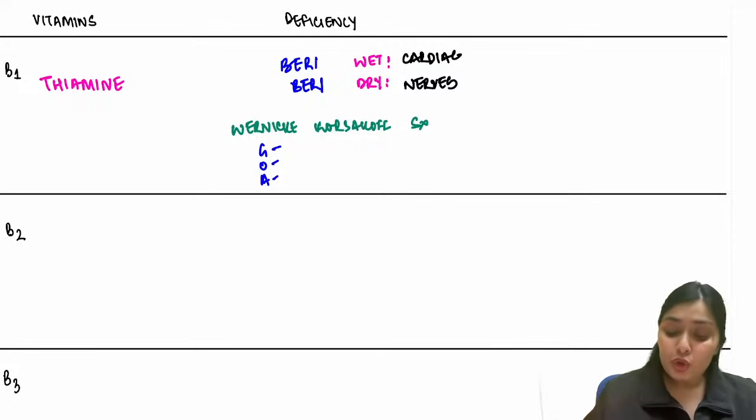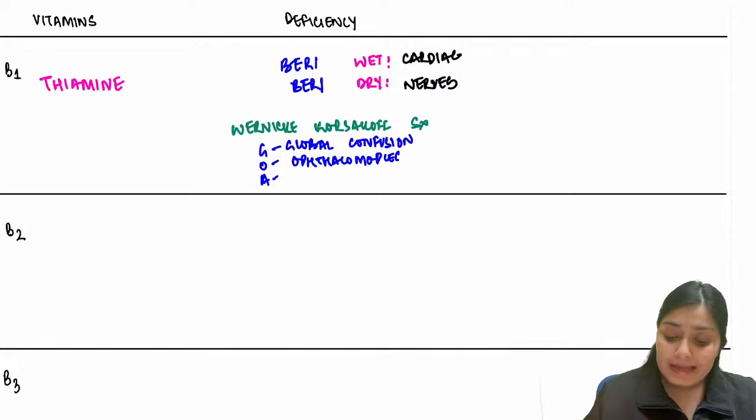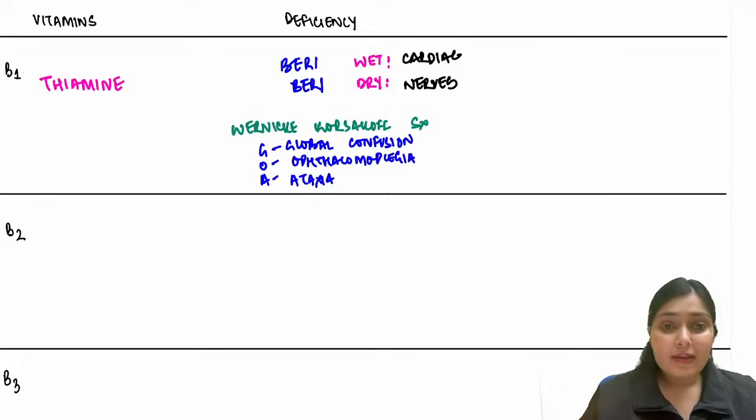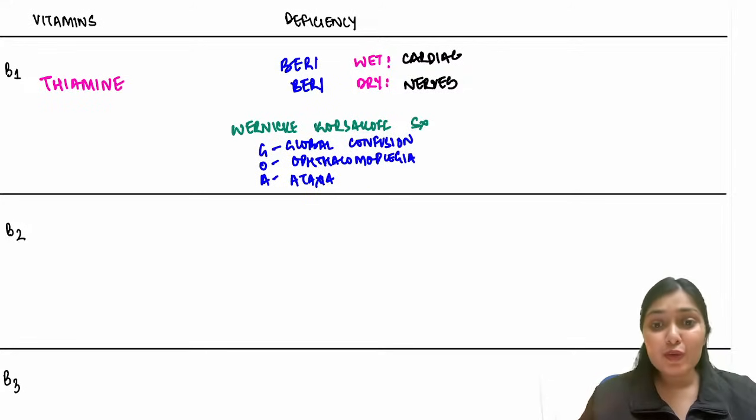G stands for global confusion, O is ophthalmoplegia, and A is ataxia, right? Yes, mammillary bodies are affected over here. You see the mammillary bodies light up in the imaging, right? So this is all about B1 and thiamine deficiency.